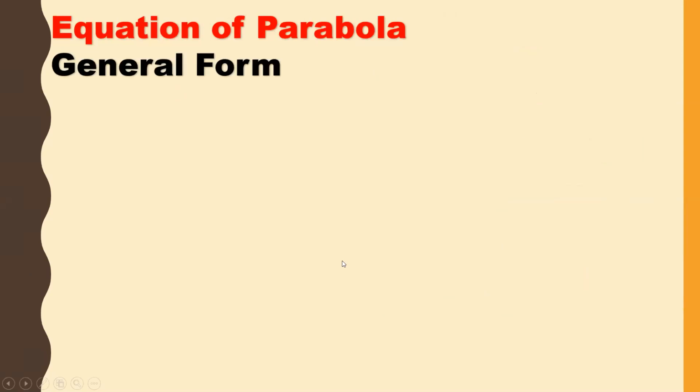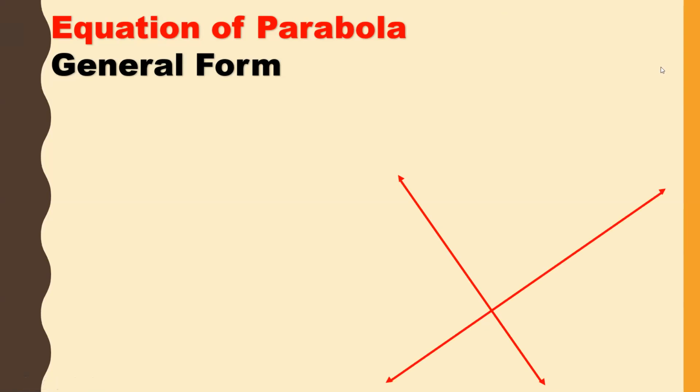Let us derive the equation of the parabola in general form. First, this is the directrix and this is an arbitrary axis. SP, PM, and this is the parabola. S is the focus.